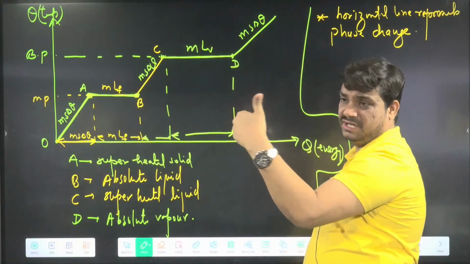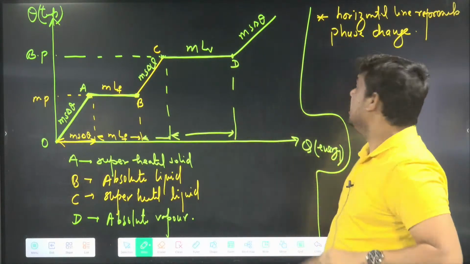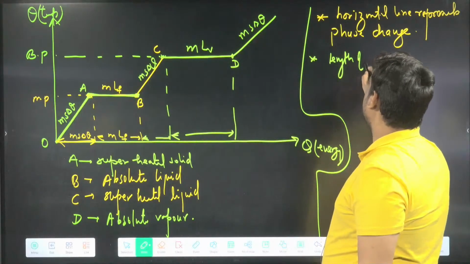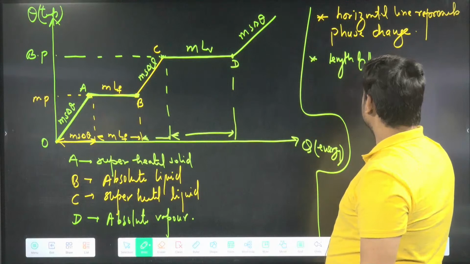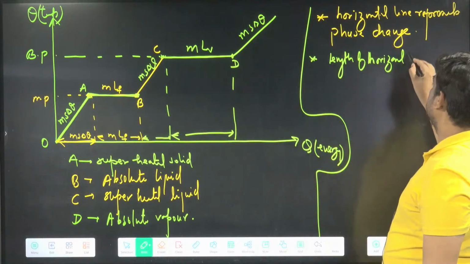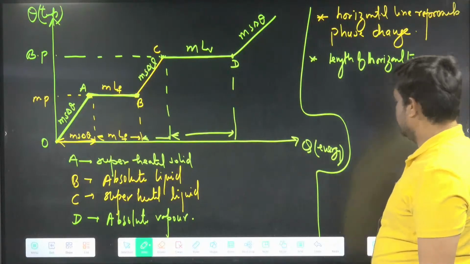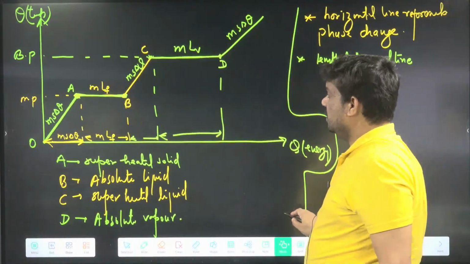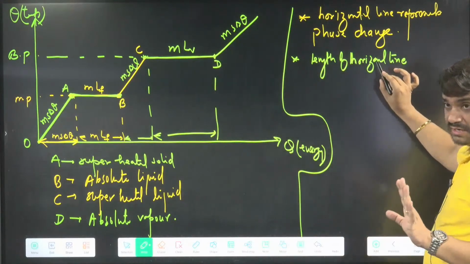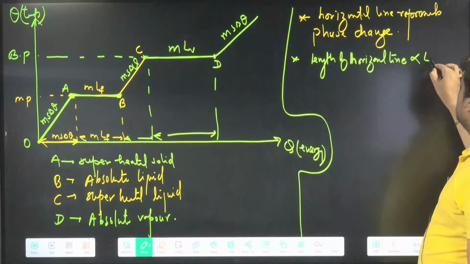Mass is constant. So the length of the horizontal line is proportional to latent heat.